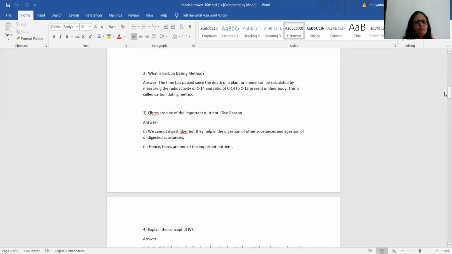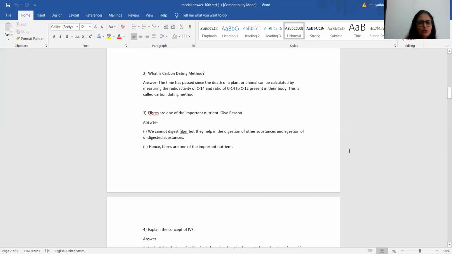Third question. Yes, it's a give reason. Fibers are one of the important nutrients. Give reason. Answer: We cannot digest fiber, but they help in the digestion of other substances and digestion of undigested substances. Hence, fibers are one of the important nutrients. Students, please make a note of it. Since it's a give reason, your answer should end with either hence or therefore. So if you've written this answer, it gives you 2 marks.